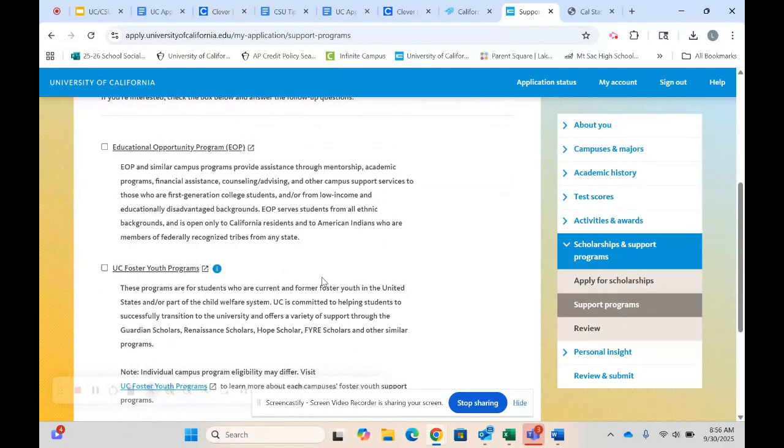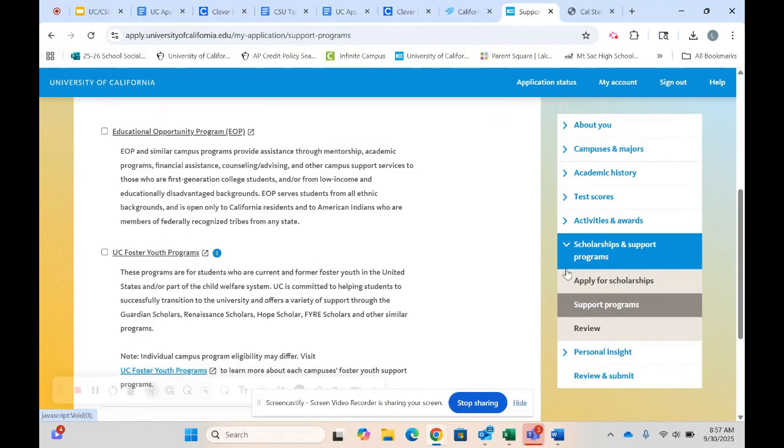If you are a first-generation college student and or you come from a low-income or educationally disadvantaged background, we encourage students to apply for the EOP program. If you apply and you get in, fantastic. There are some amazing benefits that if you click on this link, you can learn about. And if you don't get in, at least you've given yourself the opportunity.